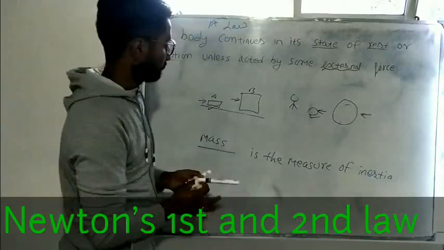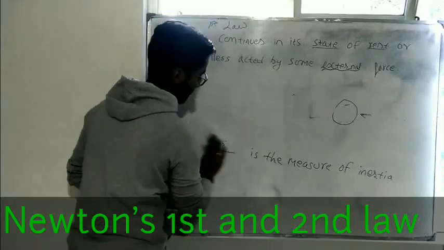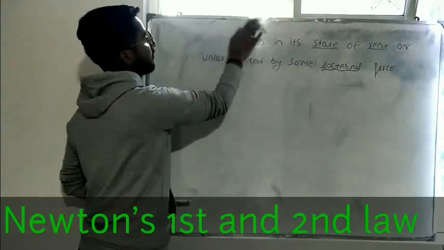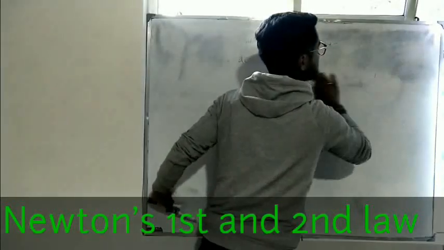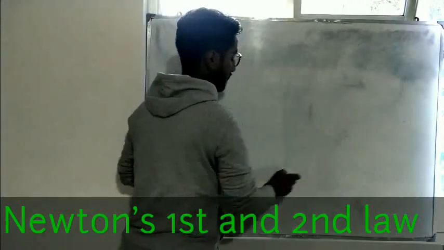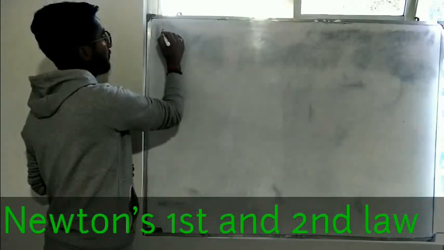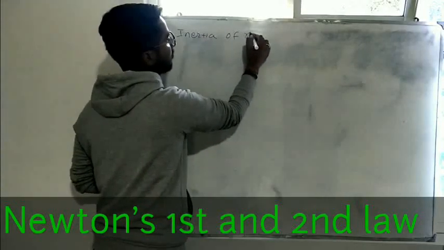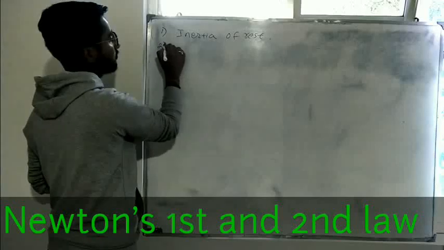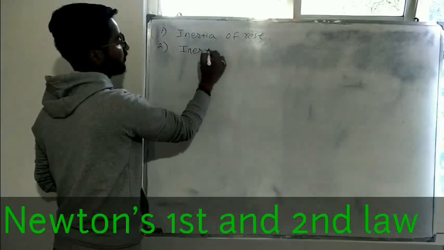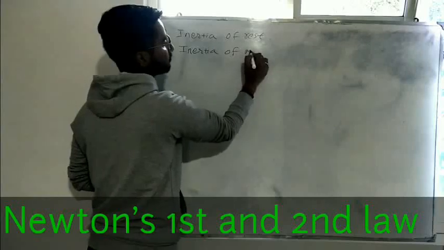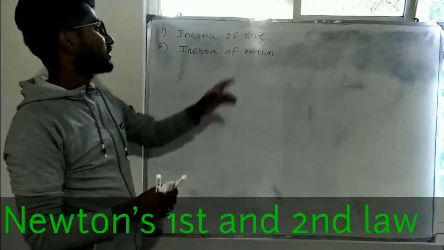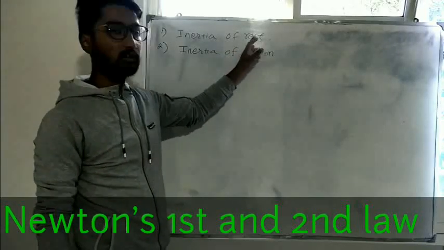Now there are two types of inertia. Number one is inertia of rest and number two is inertia of motion. What is inertia of rest? Inertia of rest means the tendency of a body to remain in the state of rest.